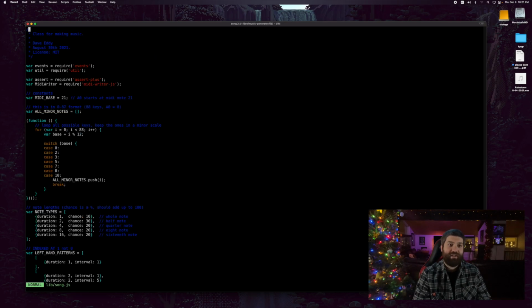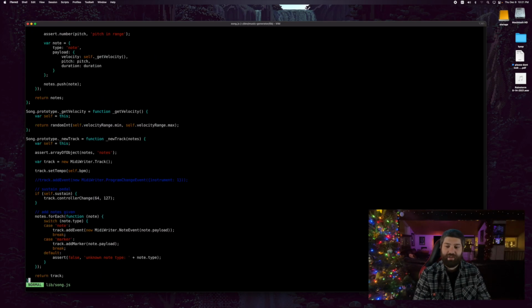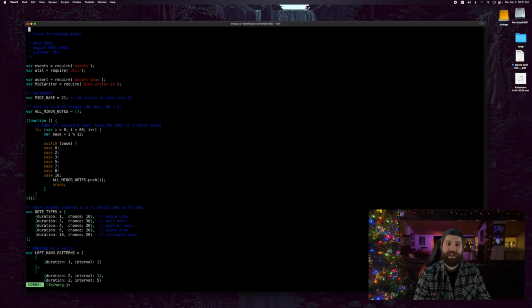So we have song.js here. If we look, there's only 483 lines of code here, so it's less than 500 lines of code. If we just start at the top, we can go over some of the basic ideas that I took on here. To start things off, we have to think of a piano. A piano has 88 keys, so there are 88 possible different notes. Within those 88, there are octaves. Every 12 notes is an octave. After that, it repeats. It's just a higher pitch than the note you heard before. So there are 12 unique notes, but 88 total.